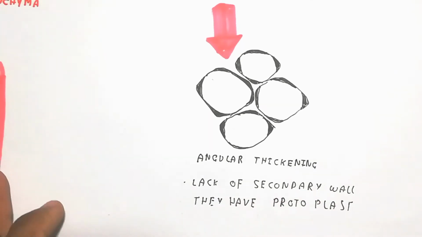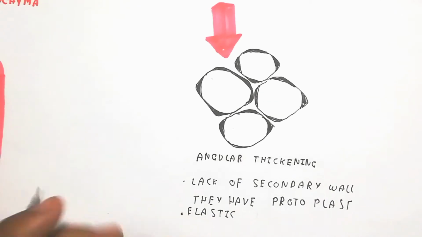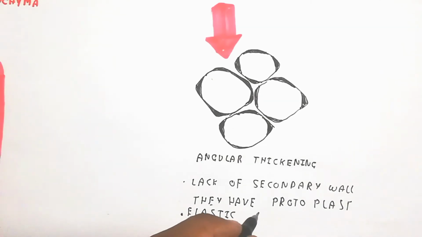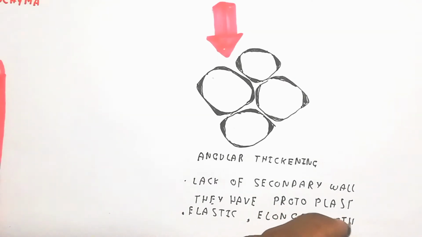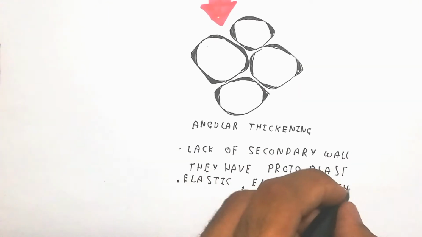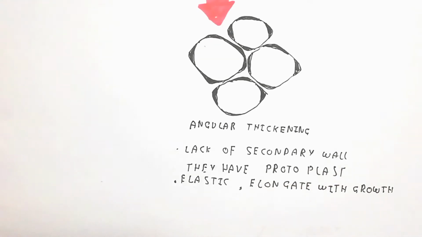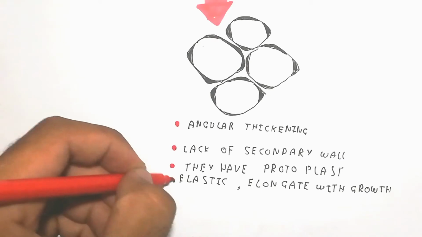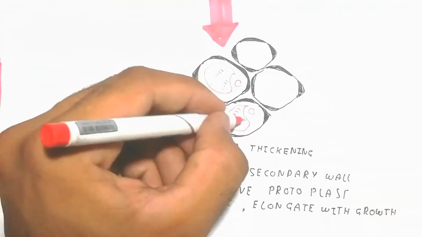So that is not the result of secondary growth but the result of primary growth. They have protoplasts that are elastic and elongate with growth, and they support the herbaceous plant, which does not have secondary growth.